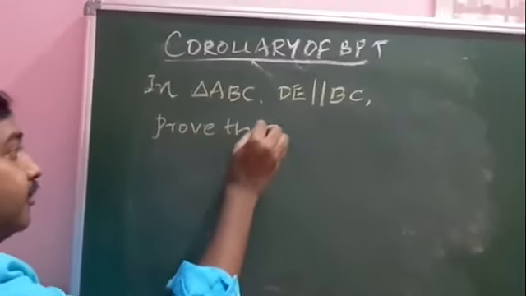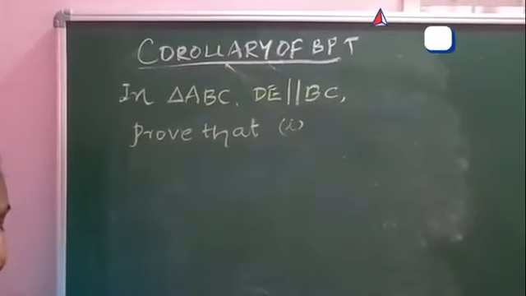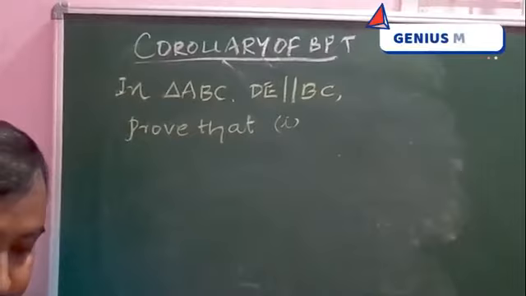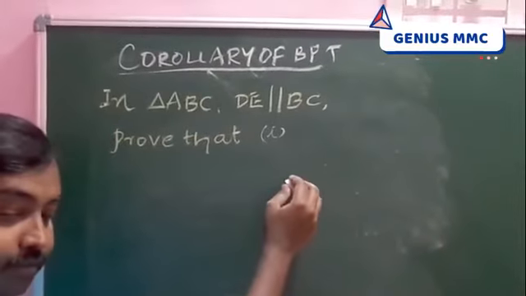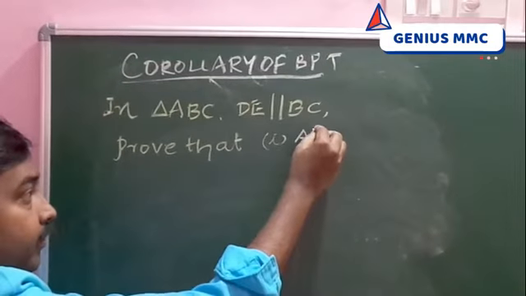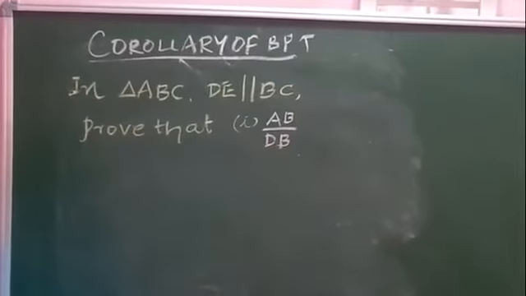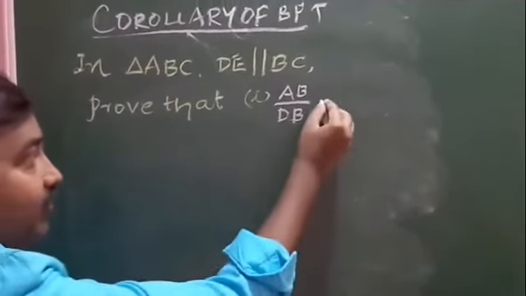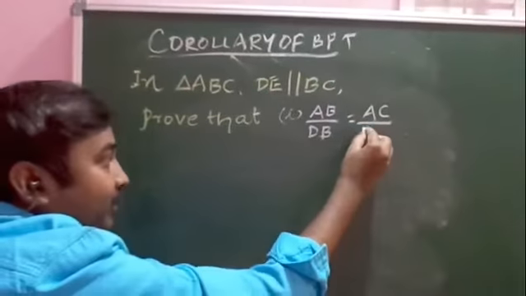Prove that there are two proofs. First one, AB by DB is equal to AC by EC.